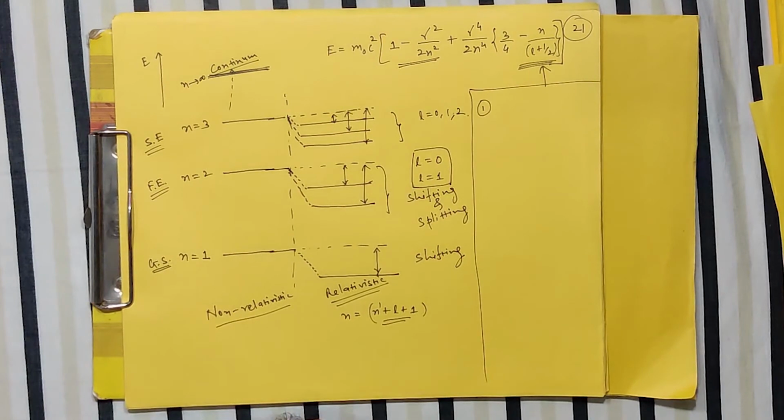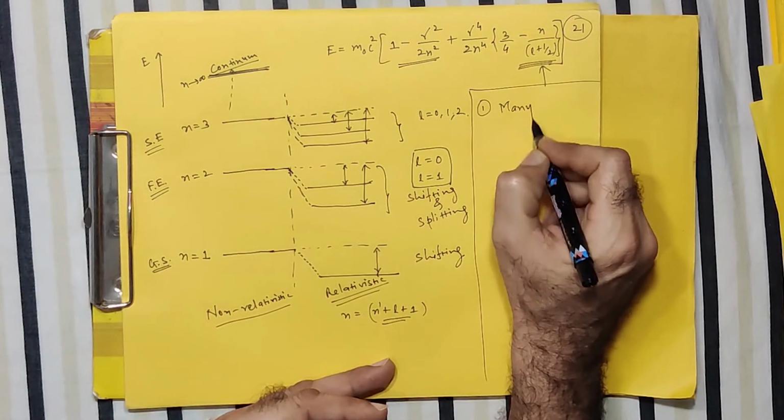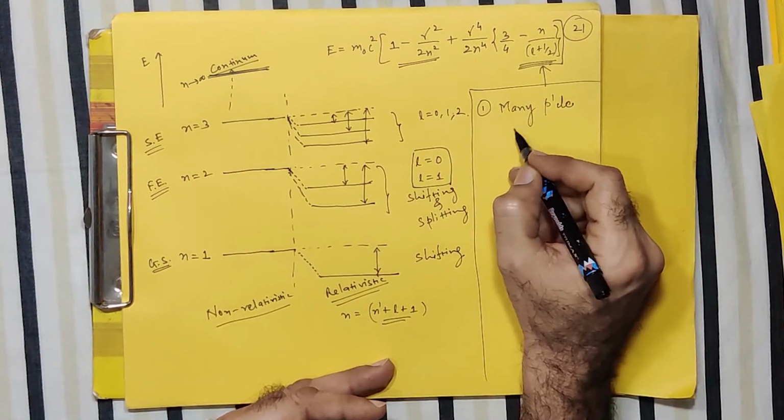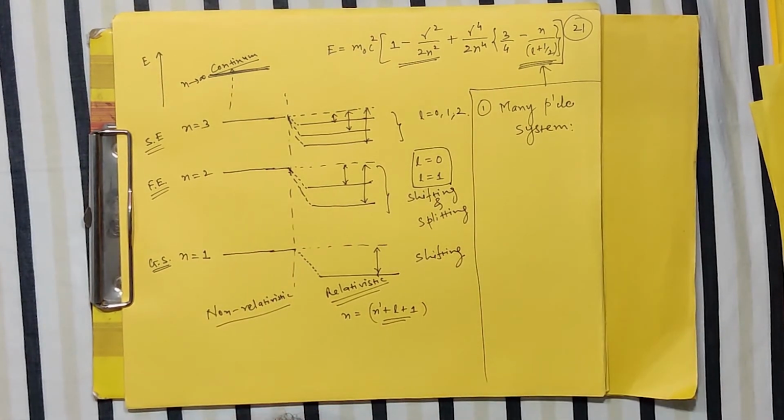First point, no need to say that it is the equation applicable to many particle systems. So basically your KG equation is a many particle equation, applicable to such systems which have many particles.